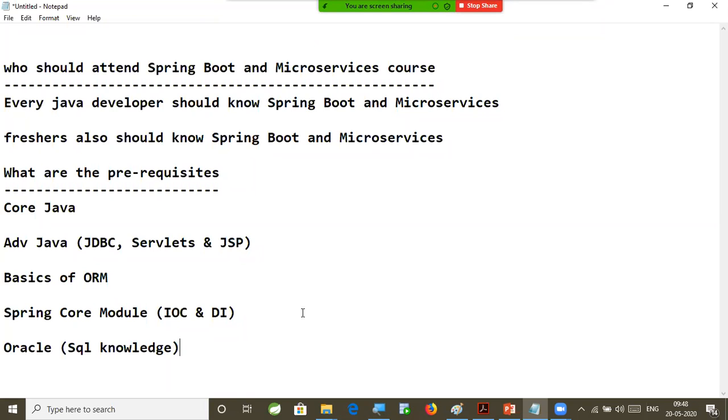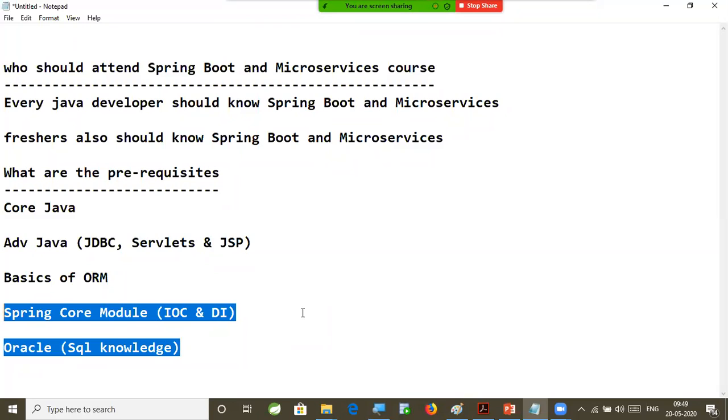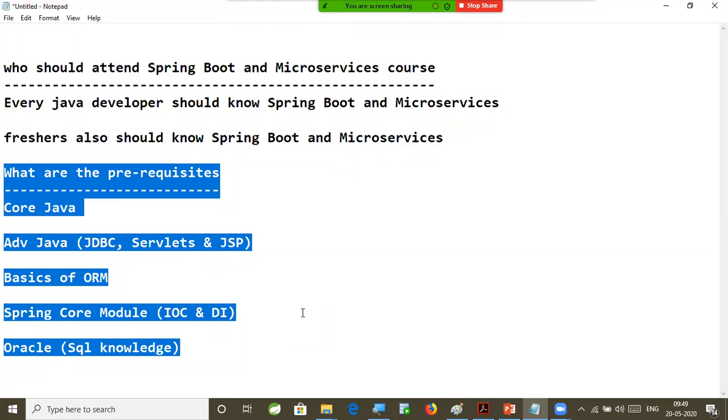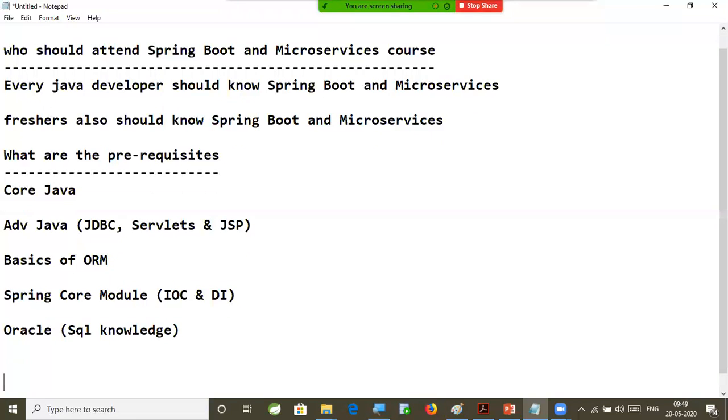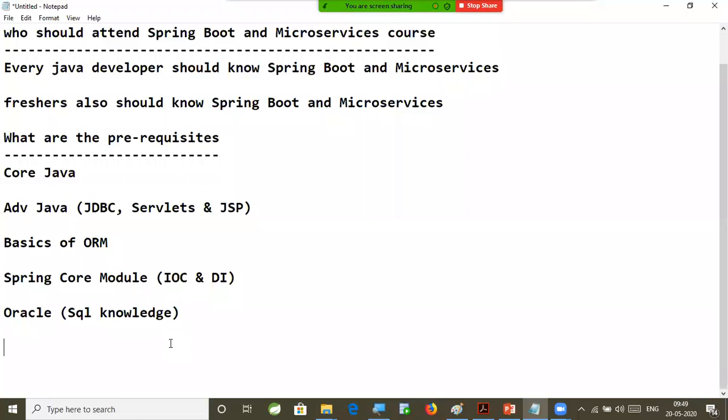Spring Data is used to perform our persistence operations with the database. So you should have a basic idea of what is a table, what is a row, what is a column, what is an index in the table, what is a primary key, what is a foreign key, what is a join, what is a composite primary key. If you have that knowledge, then you are eligible to attend my Boot and microservices batch. Right. After this, our course content.